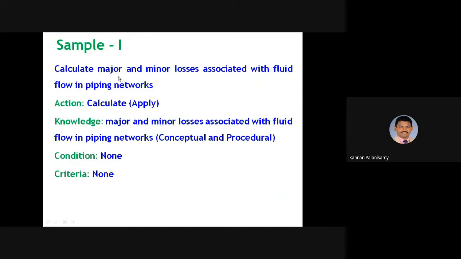And a sample CO: calculate major and minor losses associated with fluid flow in piping networks. In this CO, the action is calculate, right? This comes under the apply category. The knowledge is major and minor losses associated with fluid flow in piping networks. This comes under conceptual and procedural categories, but there is no condition statement and no criteria statement.